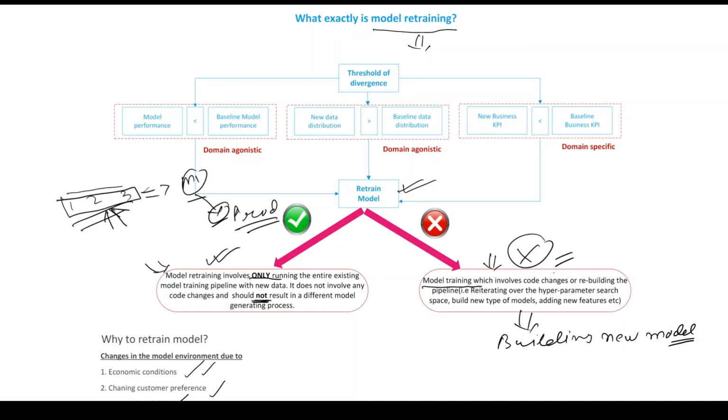If you're making any changes in your training pipeline, then that's not a part of your model retraining activity. That would be categorized as building a new set of models, and whatever processes or actions you normally take for deployment of any new machine learning model, you need to follow those activities. Okay, so keep this in mind: whenever anyone tells you about what model retraining activity is, these are the critical distinction points between what it contains and what it does not contain.